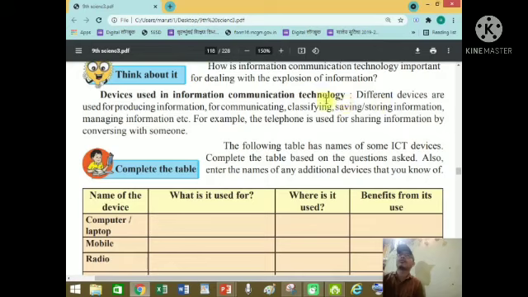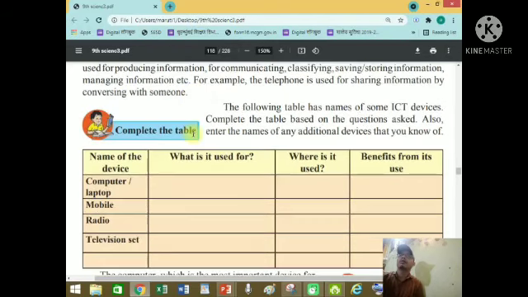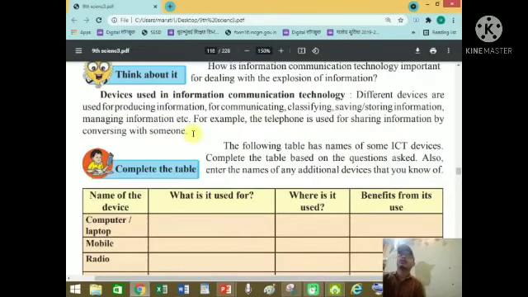Which device? Computer, mobile, etc. For example, telephone is used for sharing information by conversing with someone, not storing data.